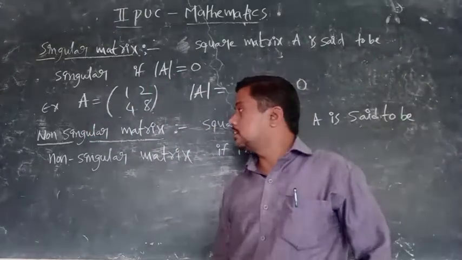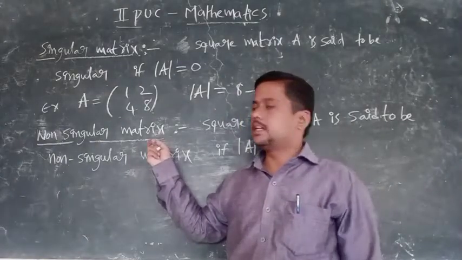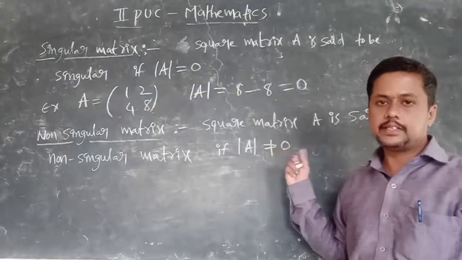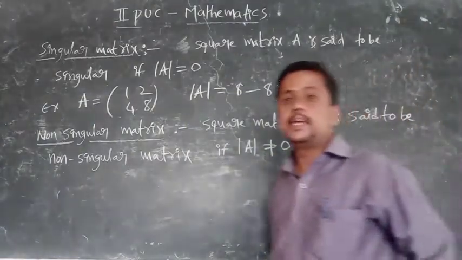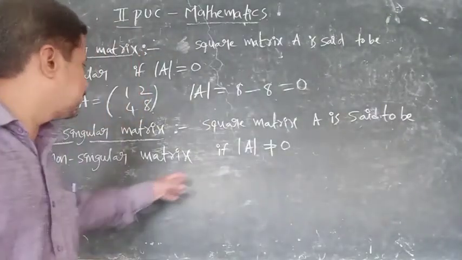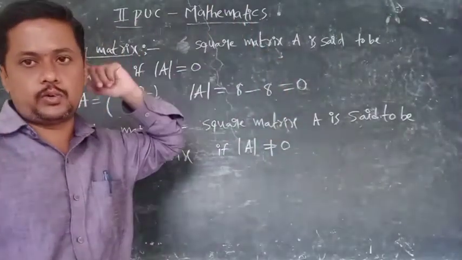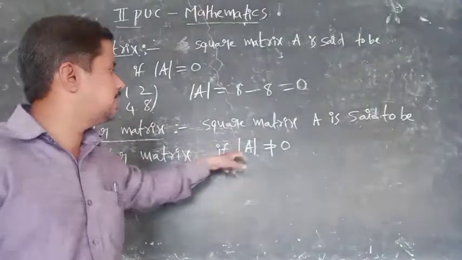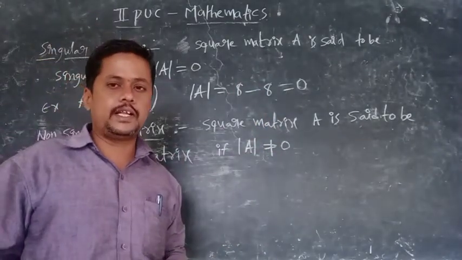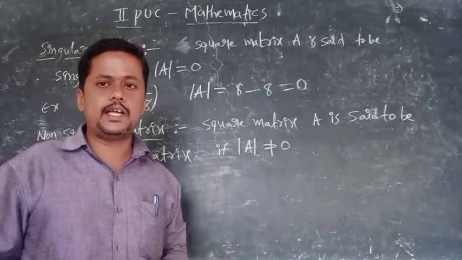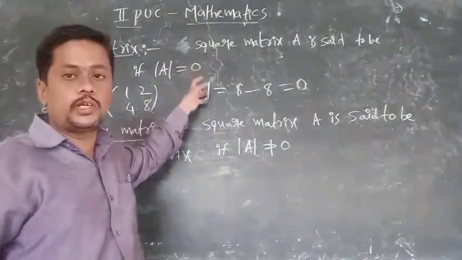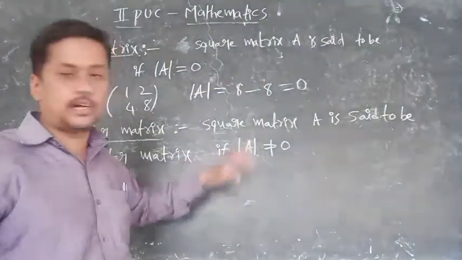Next we will move to the next concept called non-singular matrix. A square matrix A is said to be a non-singular matrix if det A is not equal to 0. If the determinant value is not equal to 0, then we can tell that it is a non-singular matrix. Singular means det A is equal to 0. Non-singular means det A is not equal to 0.